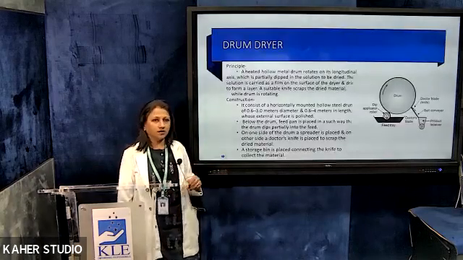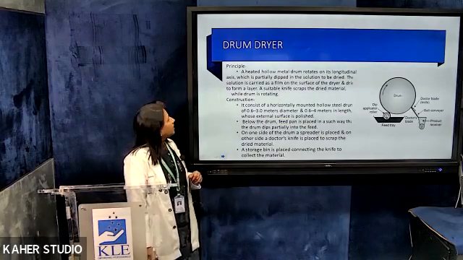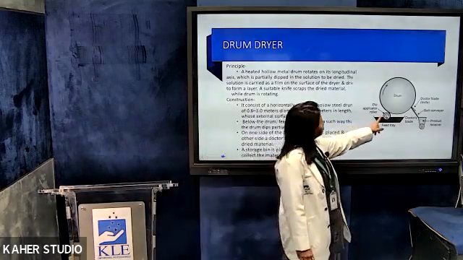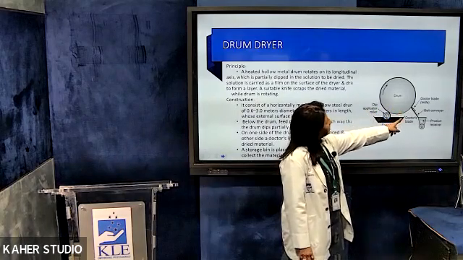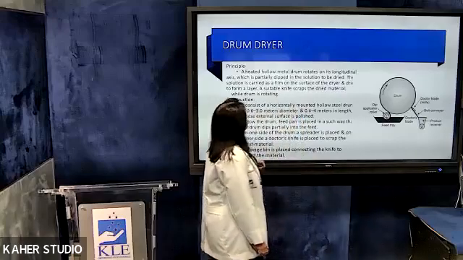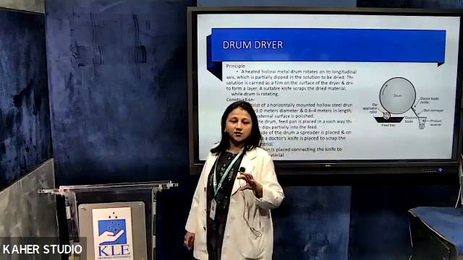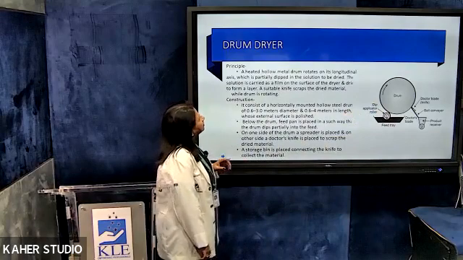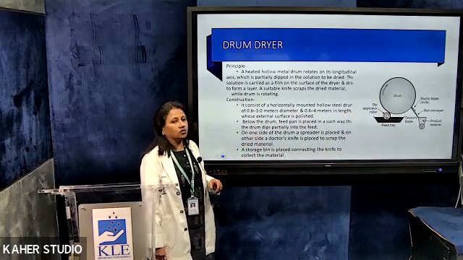Coming to the next, that is the drum dryer. This is an example of moving bed dryers. As you can see in the picture, there is a drum which is dipped into the solution. There is an applicator, a doctor's blade or scraper, a belt conveyor where the product is received, and this is the feed tray. This drum is hollow, and hot steam can be passed into it. So a heated hollow metal drum rotates on its longitudinal axis, partially dipped in the solution to be dried.